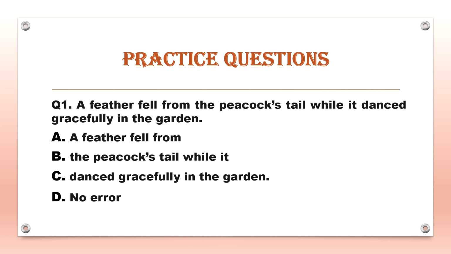So is it done? Let's discuss. A feather fell from the peacock's tail while it danced gracefully in the garden. So the grammatical error lies in option A. Fell from is incorrect. The correct phrase would be fell off the peacock's tail. Basically, to denote separation, we use the preposition off. So it is used to denote separation.